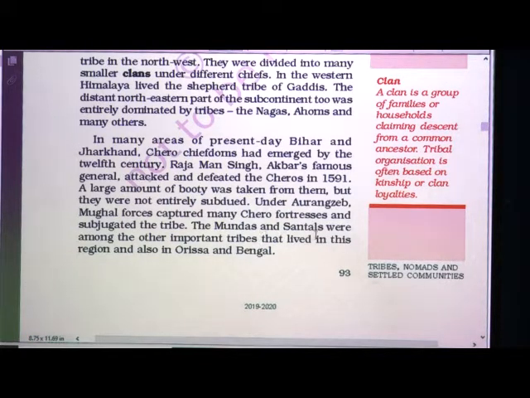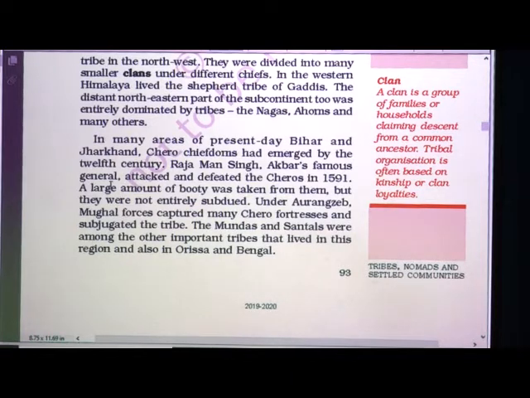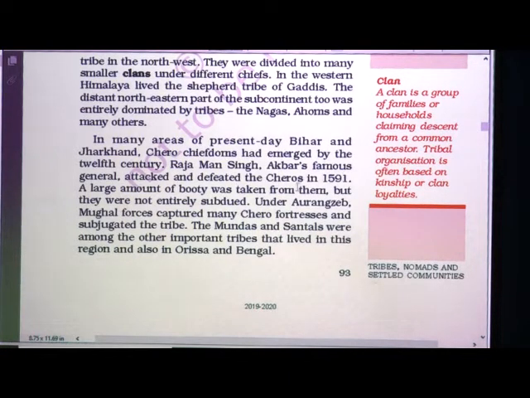The Mundas and the Santals were among the other important tribes that lived in this region and also in Orissa and Bengal. In many areas of present day Bihar and Jharkhand, Chiro chiefdoms had emerged by the 12th century. Raja Man Singh, Akbar's famous general, what did he do? He attacked and defeated the Chiros in 1591.